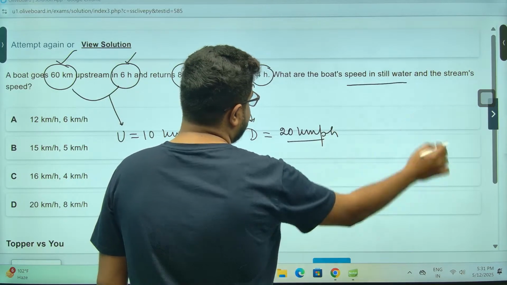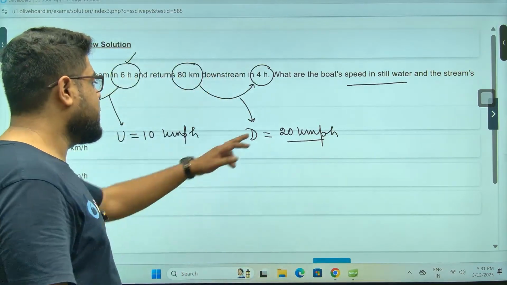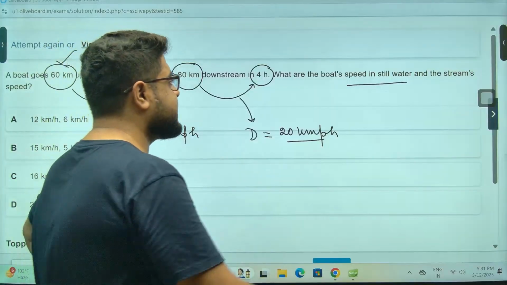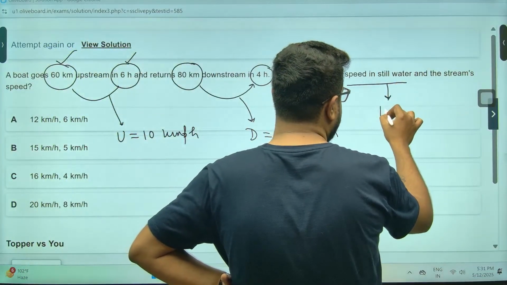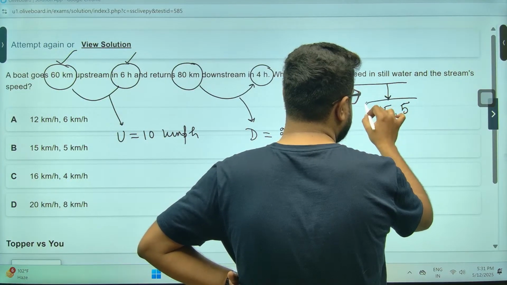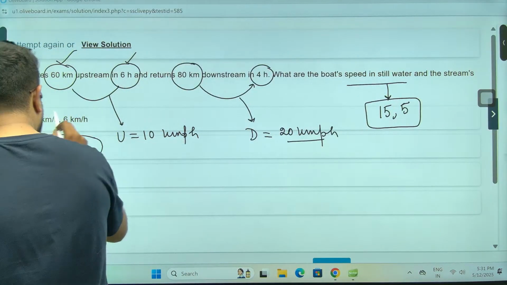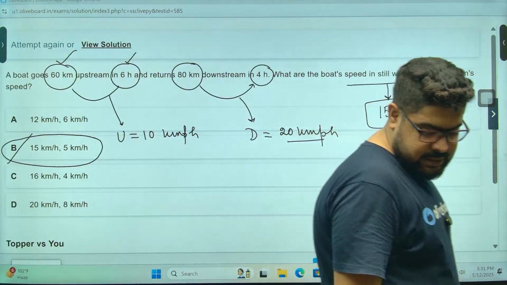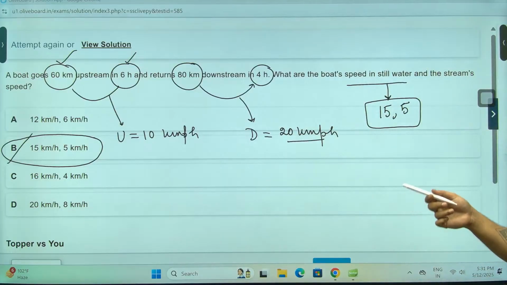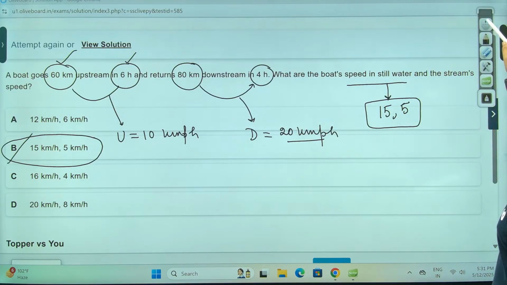They are asking the speed of the boat, which is the average of these two: D plus U by 2, which is 15. And the remaining is the stream, that is 5. So 15 and 5, option B. Option B is the correct answer. Yes, Reena, Arghamita, you are absolutely correct.